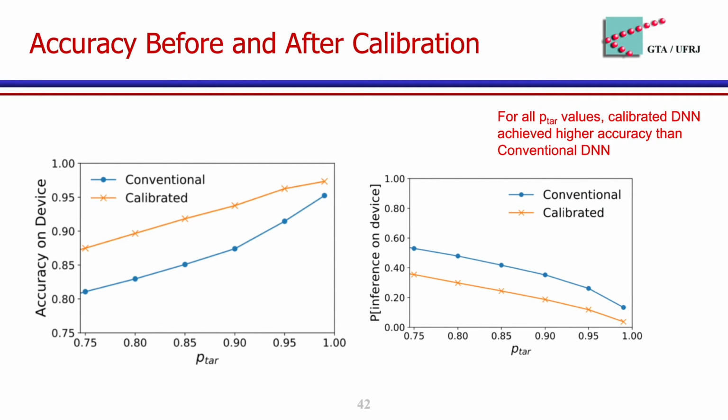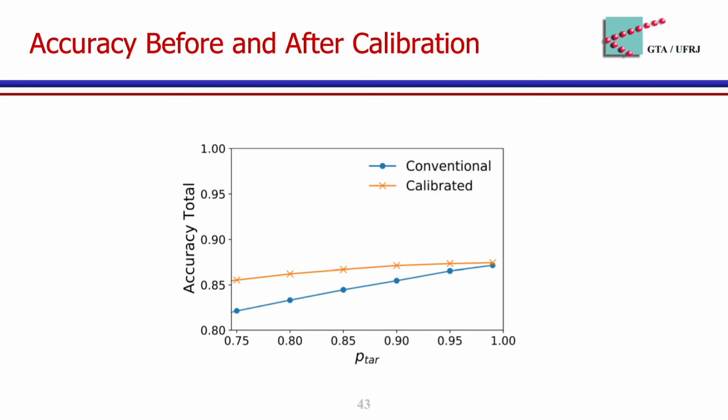Comparing the results of probabilities of classifying on the device and the accuracy on the device, we can see that the conventional DNN also classifies more samples early. However, this conventional DNN also classifies more samples incorrectly. This result shows that the conventional DNN classifies more samples locally on the edge side than it should.